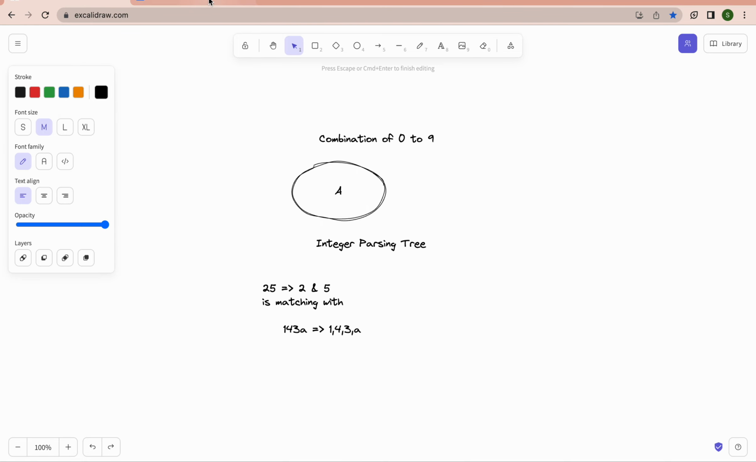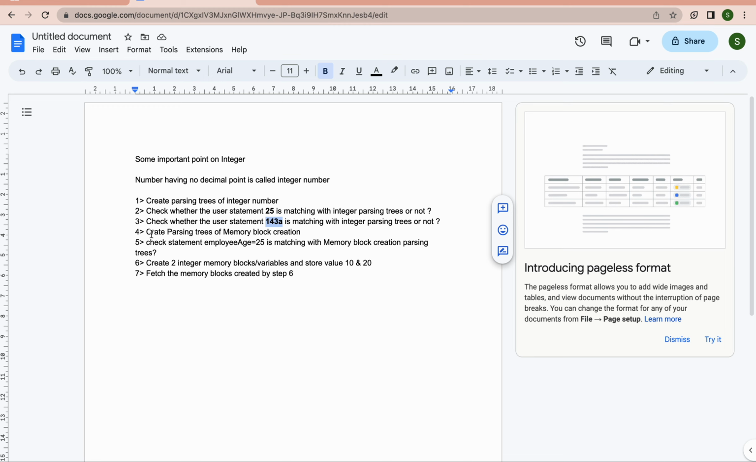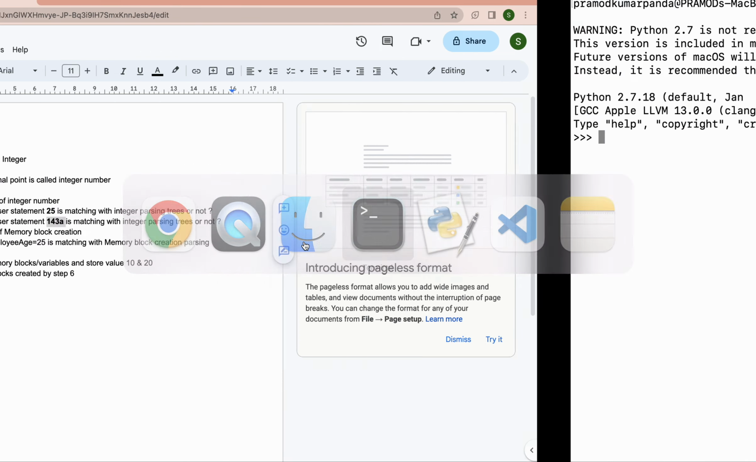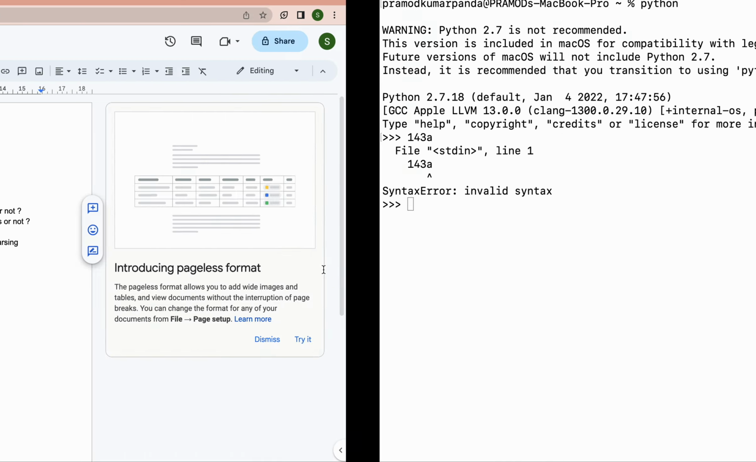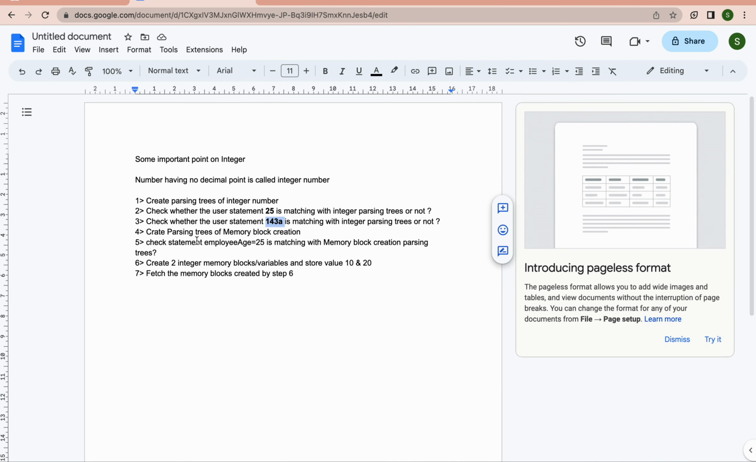What is the next question? Create a parsing tree of memory block. Okay, if you have a doubt here, you can call the Python interpreter shell, or Python shell, and directly run it. Let me run it here, copy. You can see I am getting the syntax error. The next one is create a parsing tree of memory block creation.